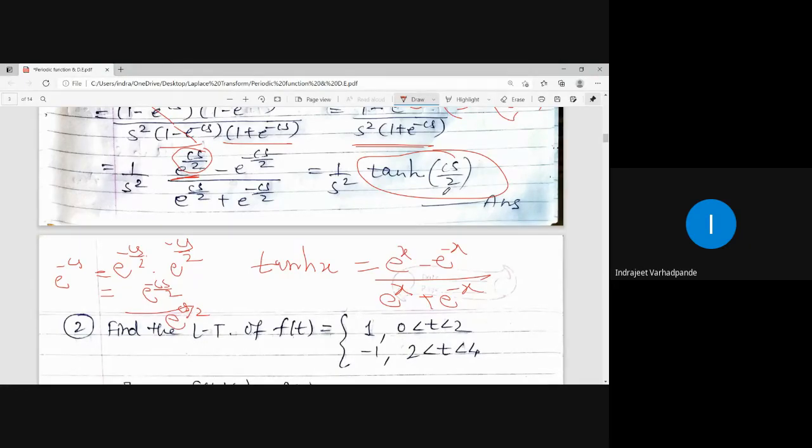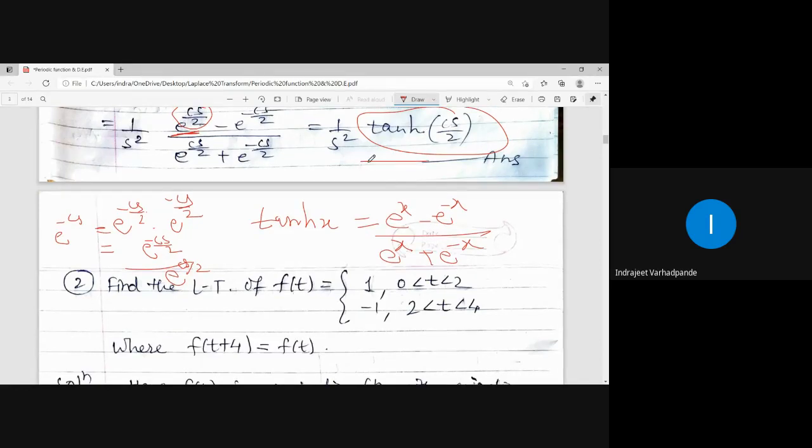If you write one step more in detail, it will be more clear. This part is over.